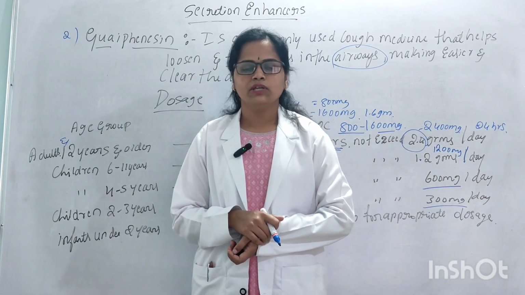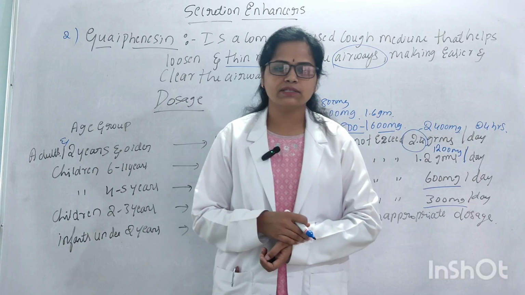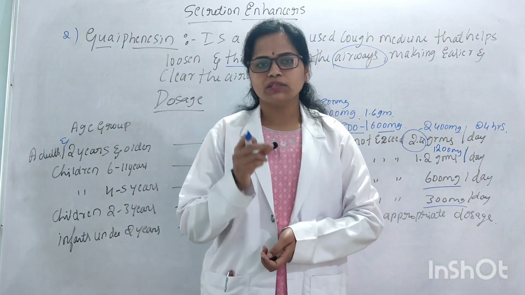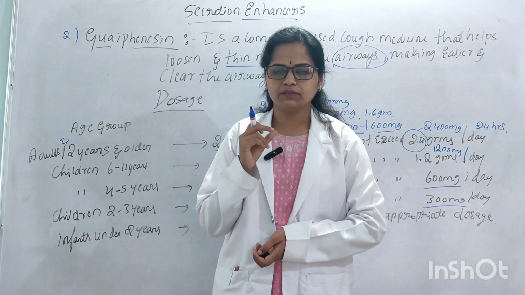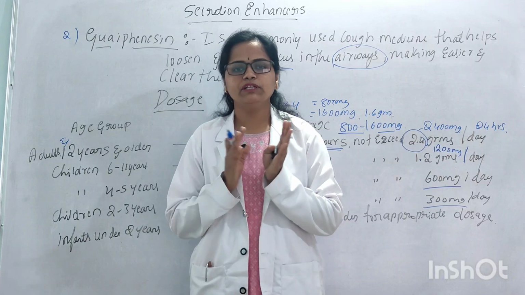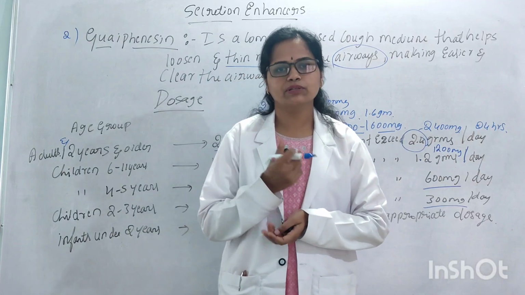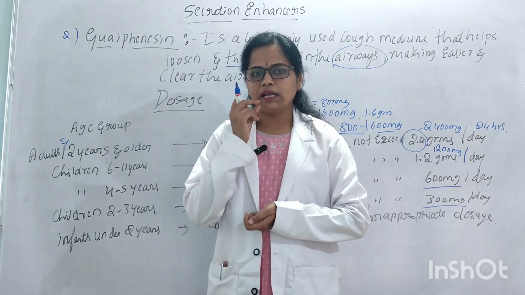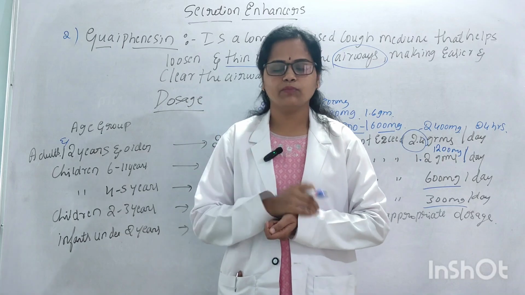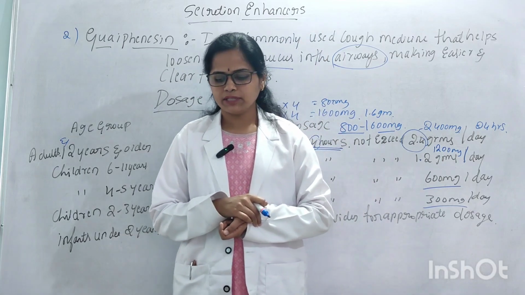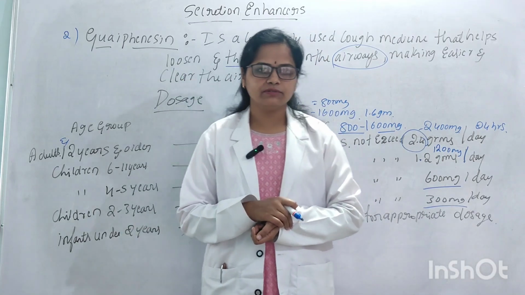Those are skin rashes, itching and swelling of the face, and sometimes the patient may feel thickness of the tongue. Also the patient may have slurred speech, that is, they cannot speak correctly. Slurred speech means something has gone wrong with the tongue, and the patient may not talk normally. This is the side effects of guaifenesin.